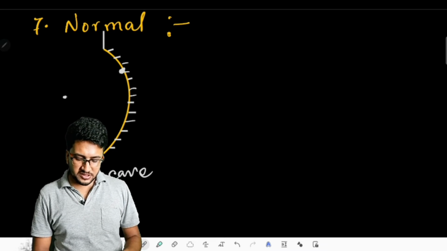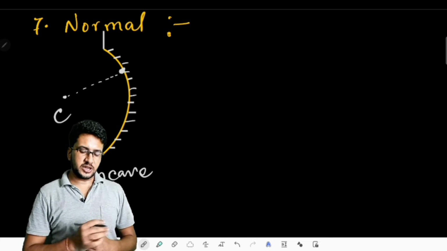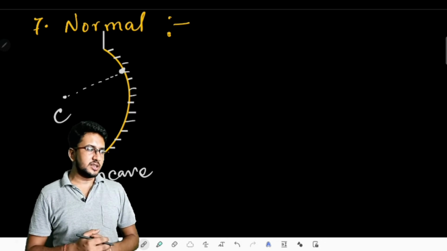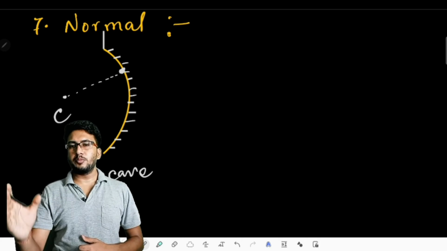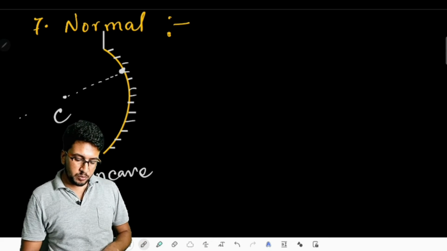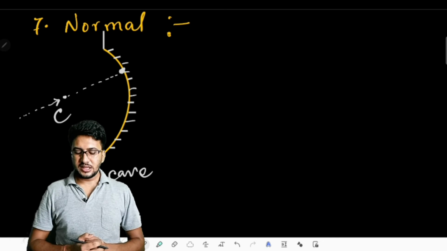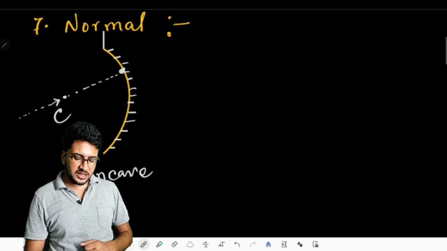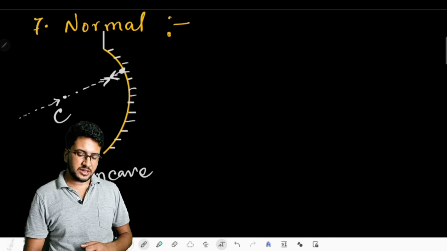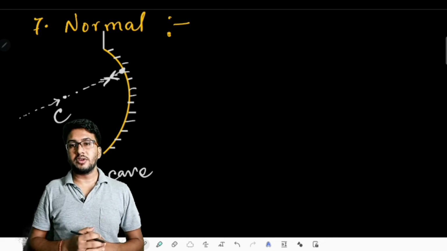So, from the center of curvature, if I join that point, then this imaginary line that I joined to that point can be the normal. That means if I allow a light ray to pass through the center and to pass through this point, then definitely the light ray after hitting that point will come back by the same path. This really gives us the definition of a normal.